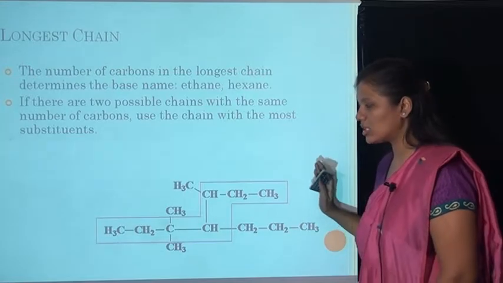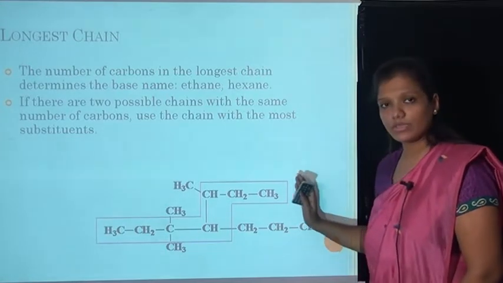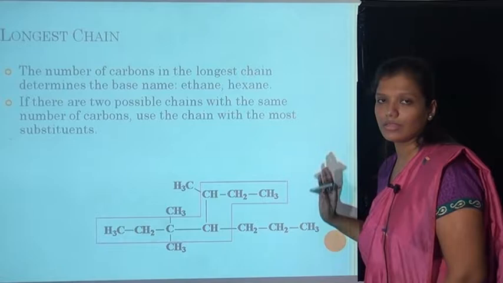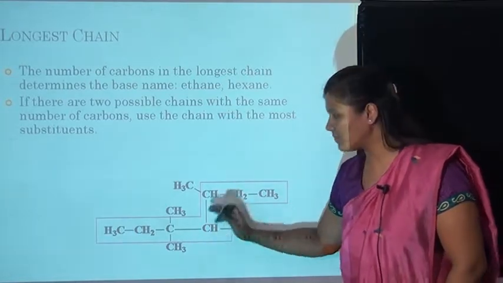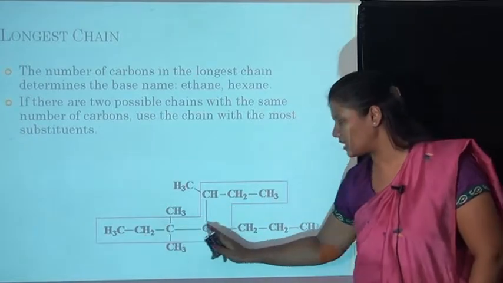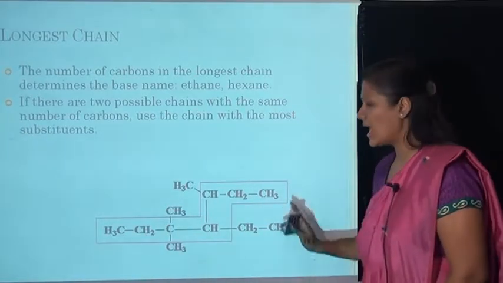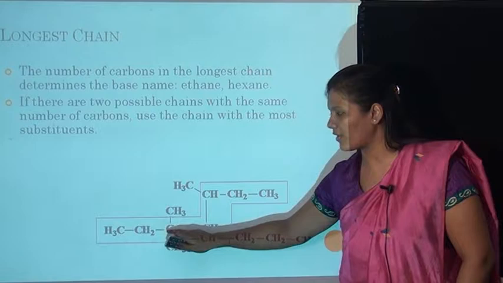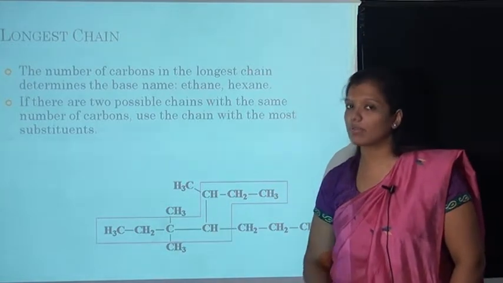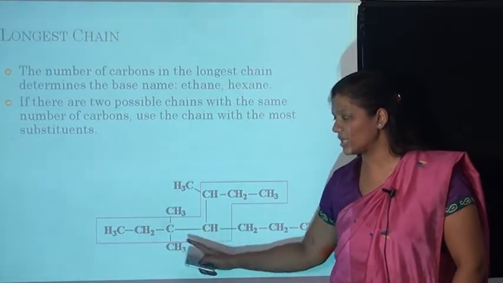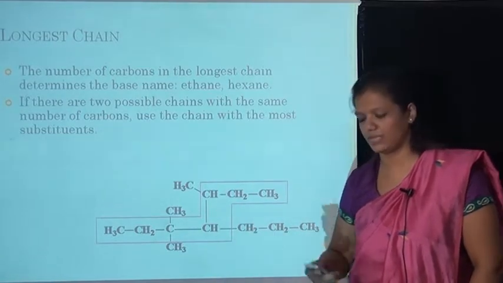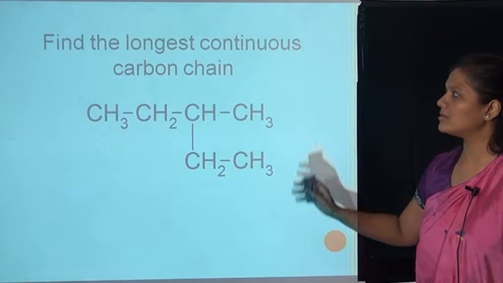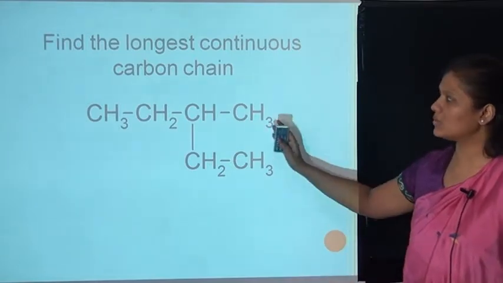You can first calculate that this may be the longest chain, or this also can be the longest chain. So here we are counting 1, 2, 3, 4, 5, 6, 7, right? And next is 1, 2, 3, 4, 5, 6, 7. Both have the same number of carbon atoms, but this chain has the most substituents. Therefore this is known as the parent chain.